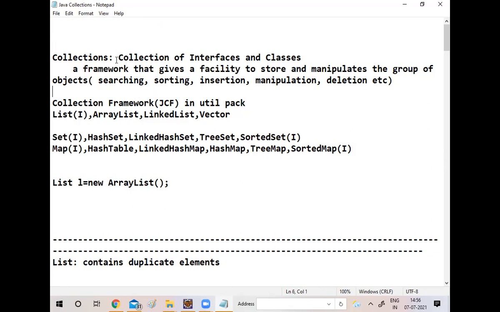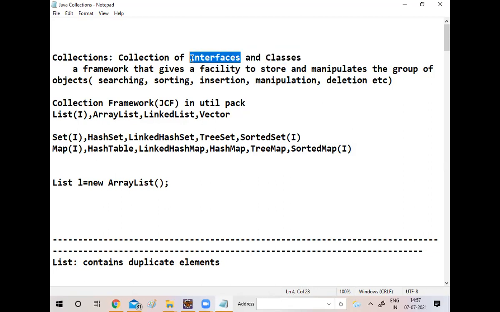In simple definition, a Java collection is a collection of interfaces and classes. You already know what an interface means: we can achieve abstraction, which we saw yesterday in OOPS concepts. An interface is the design level implementation, while an abstract class is the implementation. So the Java collection is a collection of interfaces and classes.